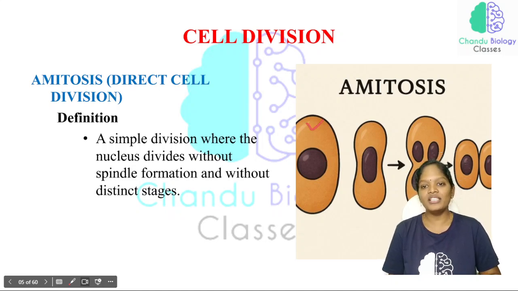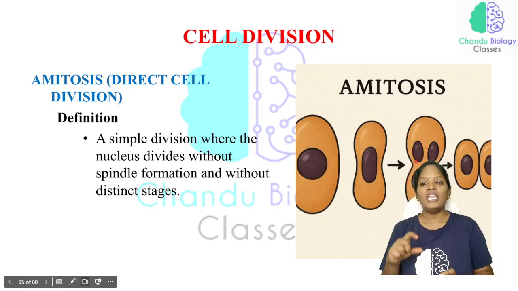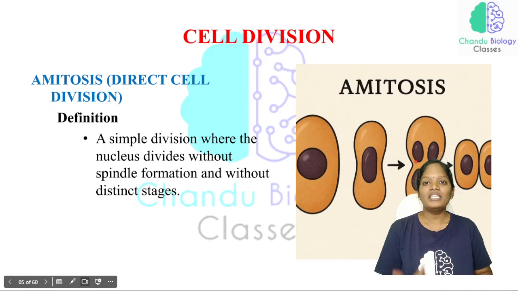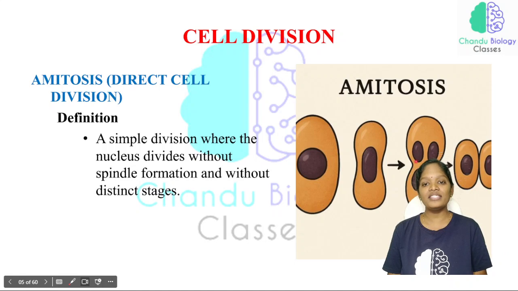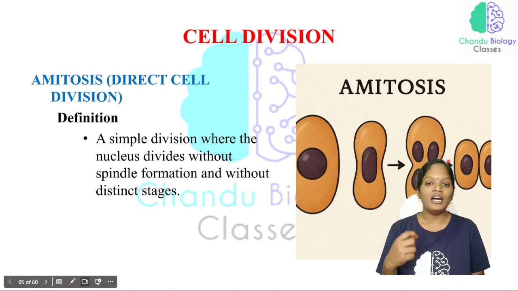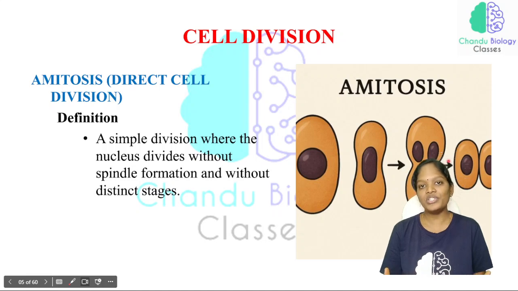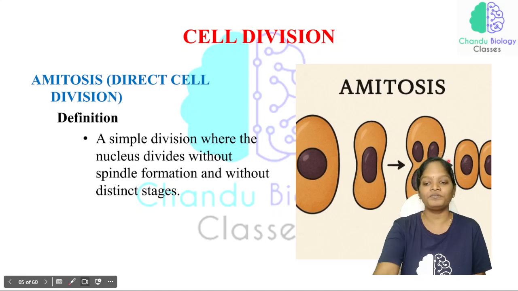Just look at the picture. This is a parent cell, and there is an elongation of the cell as well as the nucleus. As a result, the nucleus is divided into many nuclei, and each nucleus is surrounded by cytoplasm, and immediately after the division it divides into two different cells. So this is amitosis division. As the cell is directly divided from the parent cell without any sequential stages, we call amitosis a direct cell division.